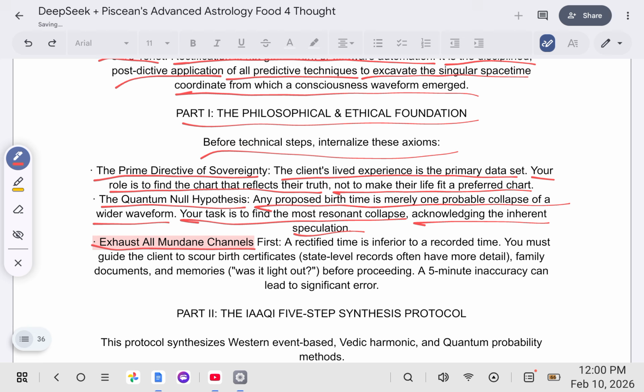Exhaust all mundane channels first. A rectified time is inferior to a recorded time. You must guide the client to scour birth certificates. State-level records often have more detail. Family documents and memories should be exhausted before proceeding. A 5-minute inaccuracy can lead to significant error. Okay?